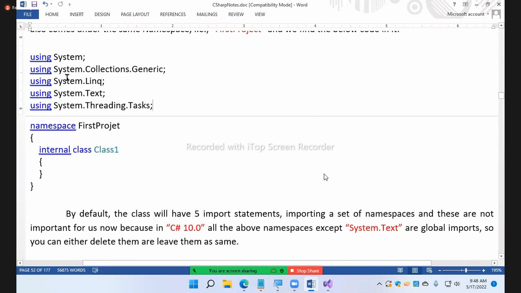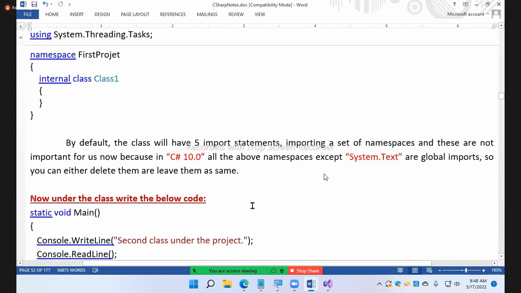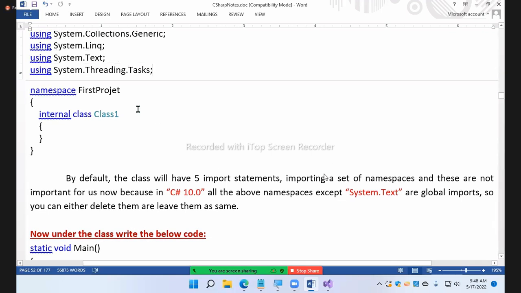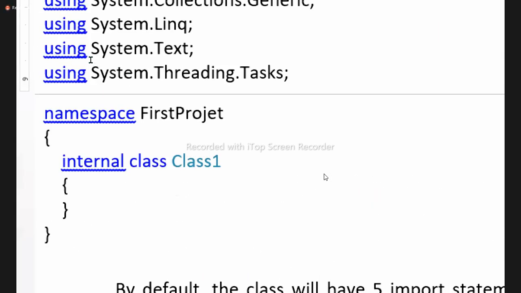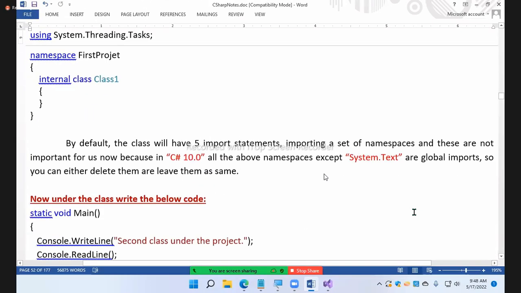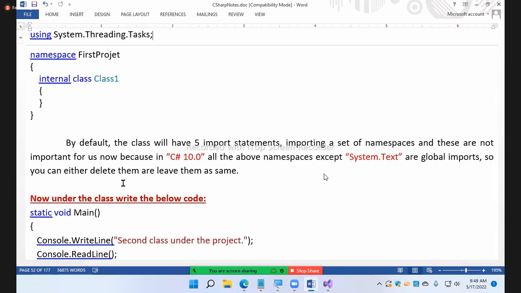How many? 5. And these are not important for us now because in C# 10 all the above namespaces, except one thing, are global imports. So you can either delete them or leave them as they are. I just generally delete them to reduce the code, because all these statements will count in the size of your project in the future. Don't forget that. Every statement you write will count toward the project size. That's why I just generally delete them.